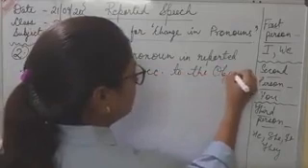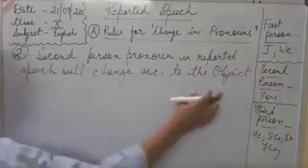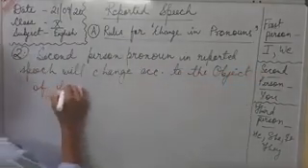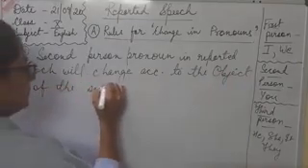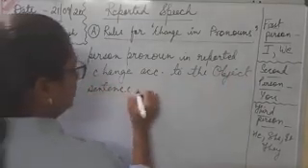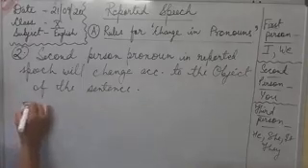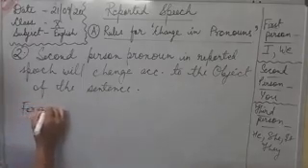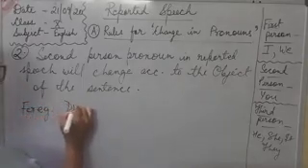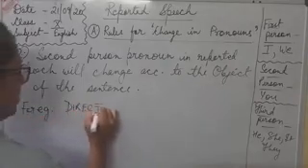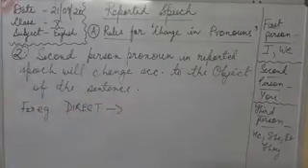Here it will change according to the object of the sentence. Now let's see the example for this. If it is in direct speech, how we will change it to indirect speech.